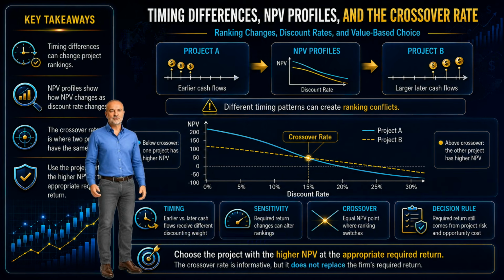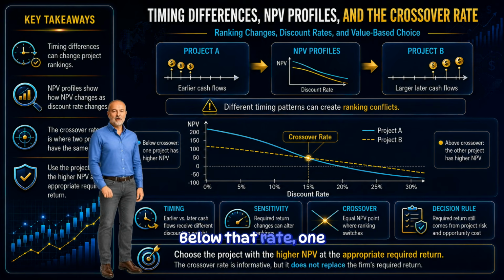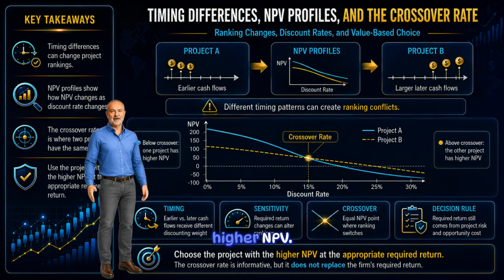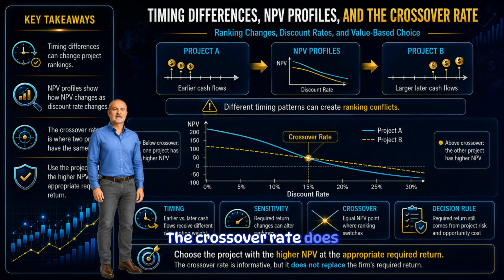The crossover rate is useful because it shows where the ranking changes. Below that rate, one project may have the higher NPV. Above that rate, the other project may have the higher NPV. But here is the key point. The crossover rate does not replace the firm's required return. The correct discount rate is still the rate that reflects the project's risk and the firm's opportunity cost of capital.